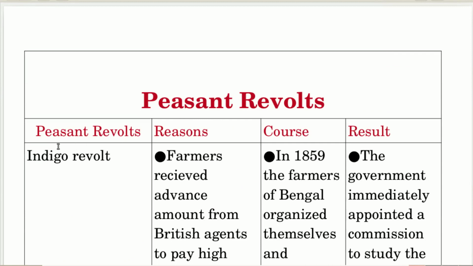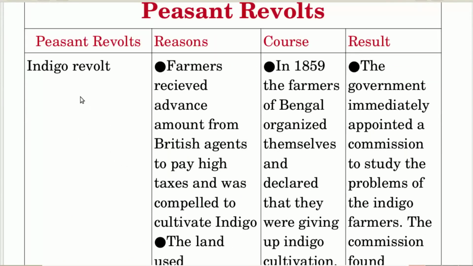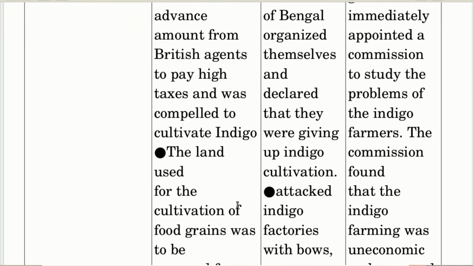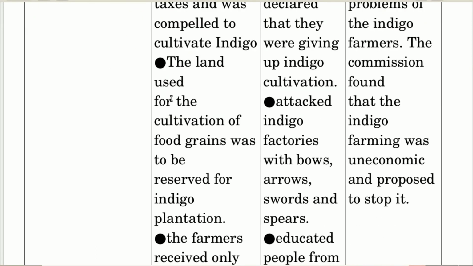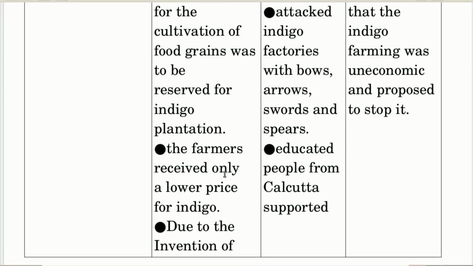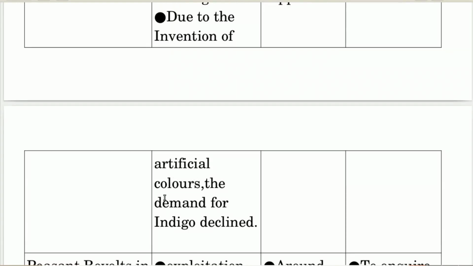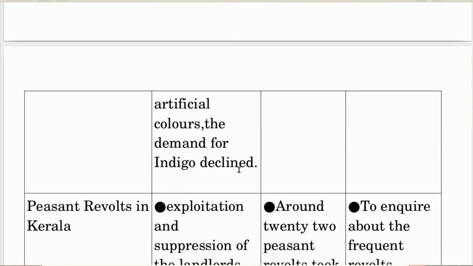Complete the table given below. Peasant revolt, reason, cause, result. Indigo revolt, reason: Farmers received advance amounts from British agents to pay high taxes and were compelled to cultivate indigo. The land used for the cultivation of food grains was to be reserved for indigo plantation. The farmers received only a lower price for indigo. Due to the invention of artificial colors, the demand for indigo declined.